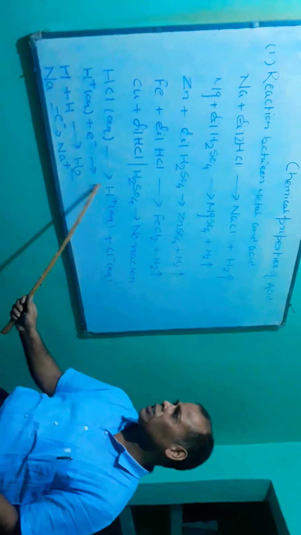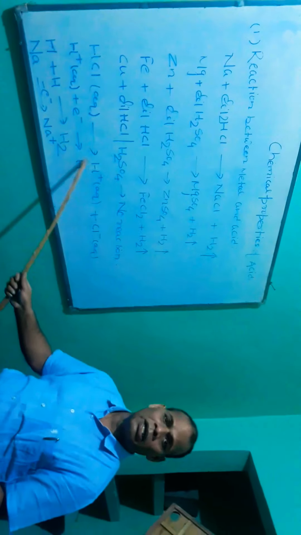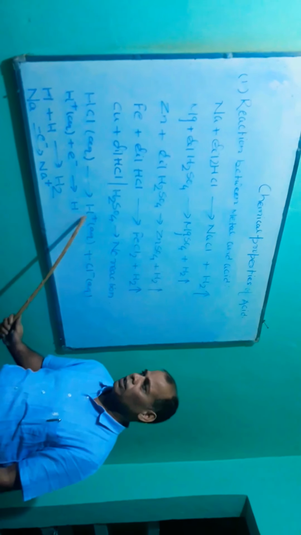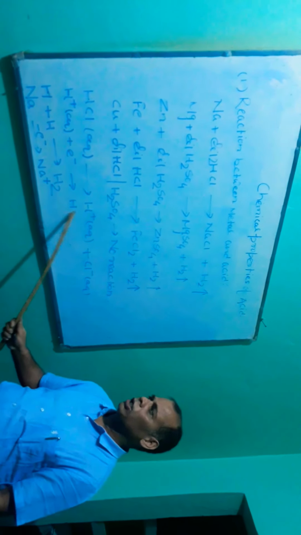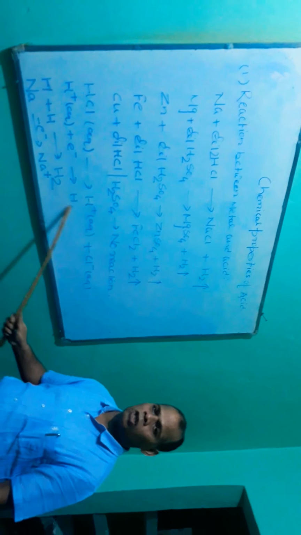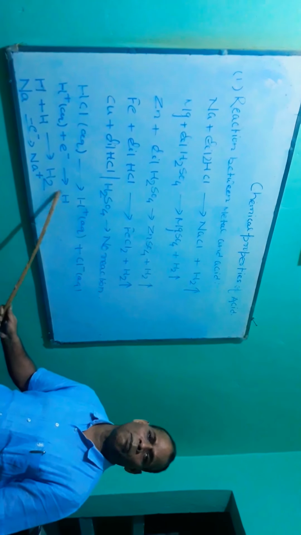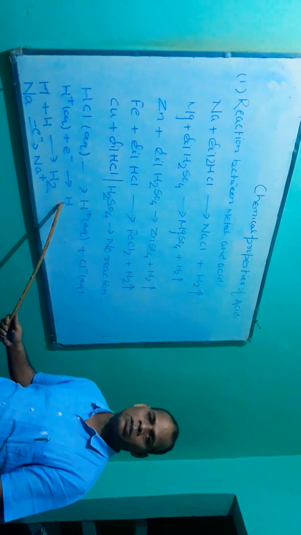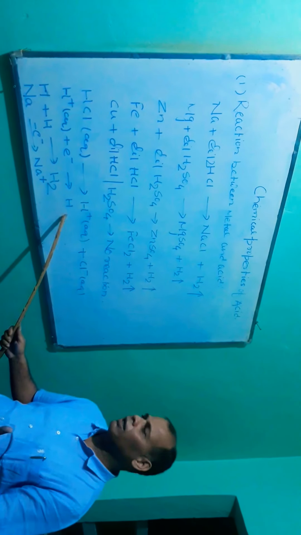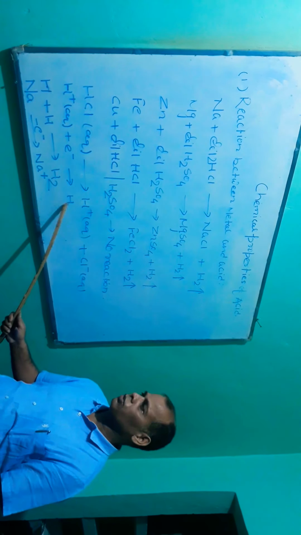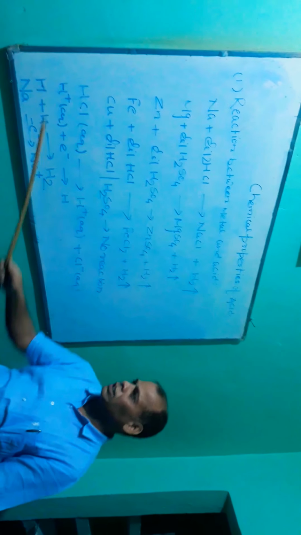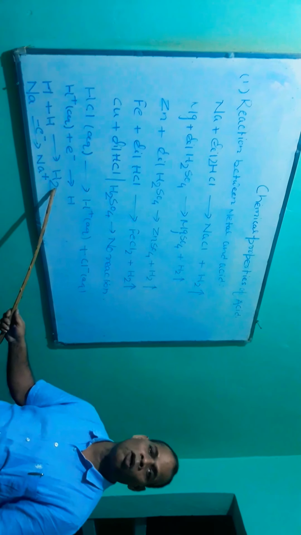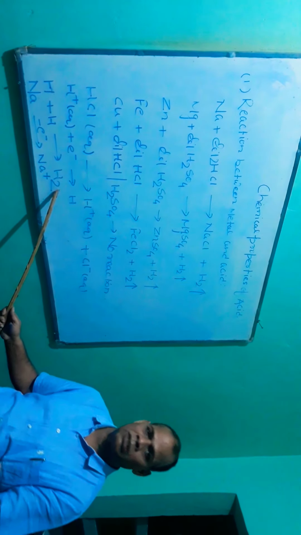And this hydrogen is called nascent hydrogen, meaning newly born hydrogen. It is highly reactive and its survival is not possible, so it immediately combines with another nascent hydrogen and forms molecular hydrogen, which is stable.